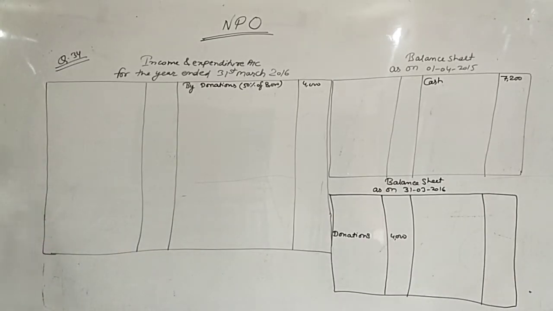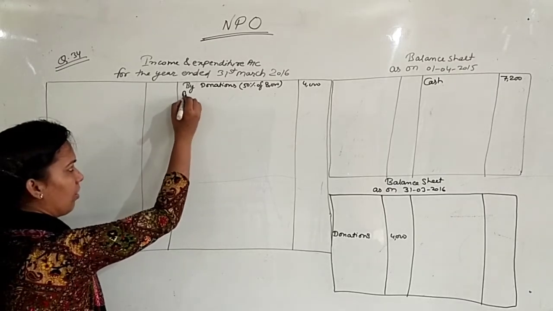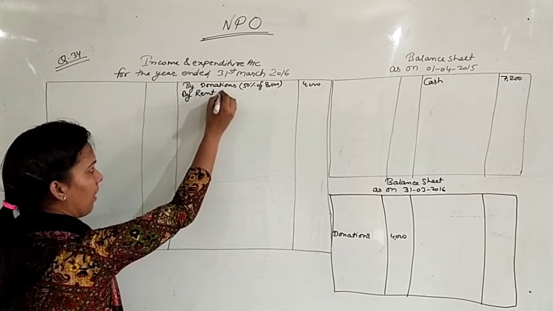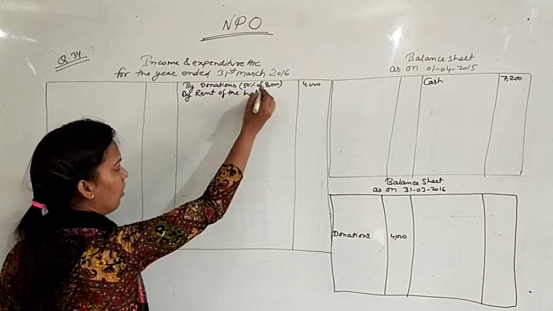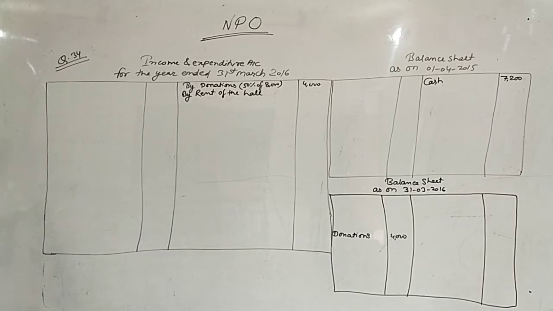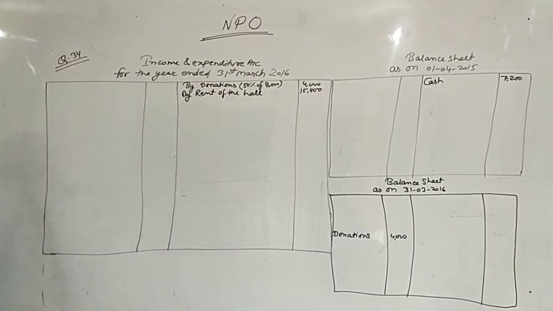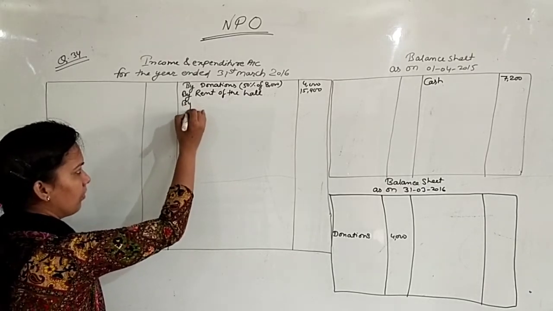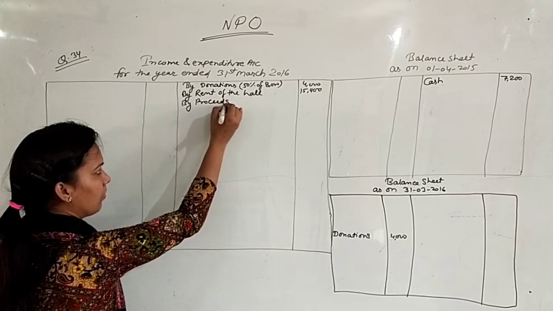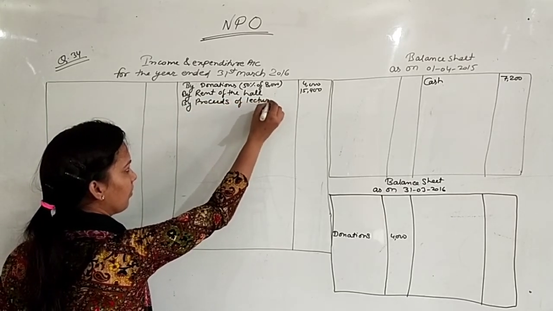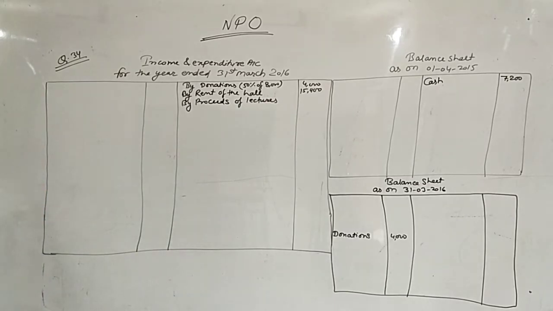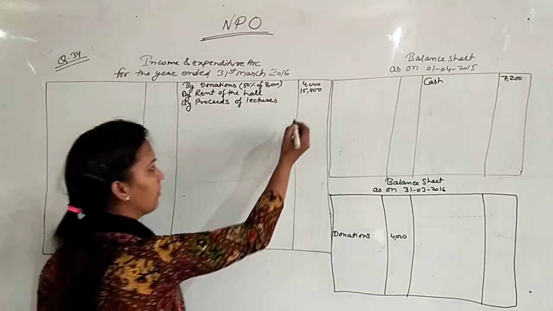Next point, rent of the hall 15,400. This is also our income, by rent of the hall 15,400. Next point, to proceeds of lectures. Proceeds of lectures, this is also a kind of revenue income. By proceeds of lectures 4,700.